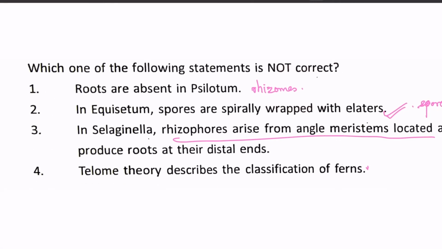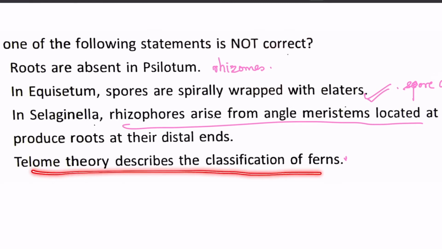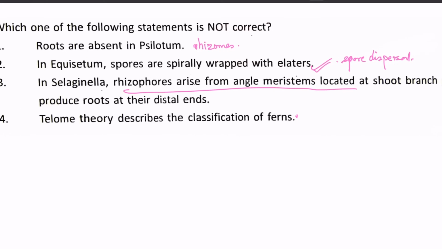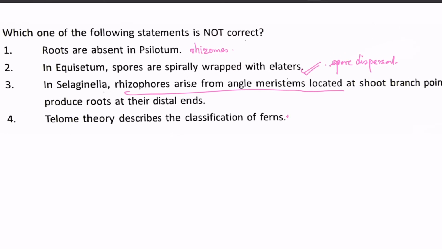Next is, Telome theory describes the classification of ferns. It's absolutely wrong, because Telome theory talks about how single microphyllous leaves, then megaphyllous leaves came, and how sporangia formed, then complex sporangia types. It talks about how land plants or sporophytes have evolved, not the classification of ferns. So this is the wrong statement, number 4.